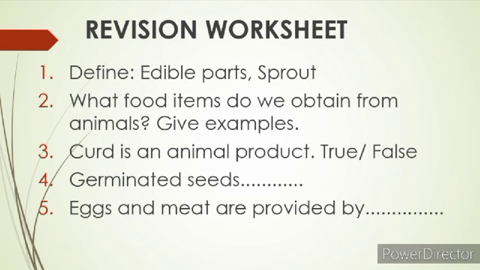Number fourth is germinated seeds. Germinated seeds are called sprouts. The answer will be sprouts. Eggs and meat are provided by sheep, goat, chicken, fish. Now children, solve these exercises and then send them in the WhatsApp group. You have to do revision of this topic.